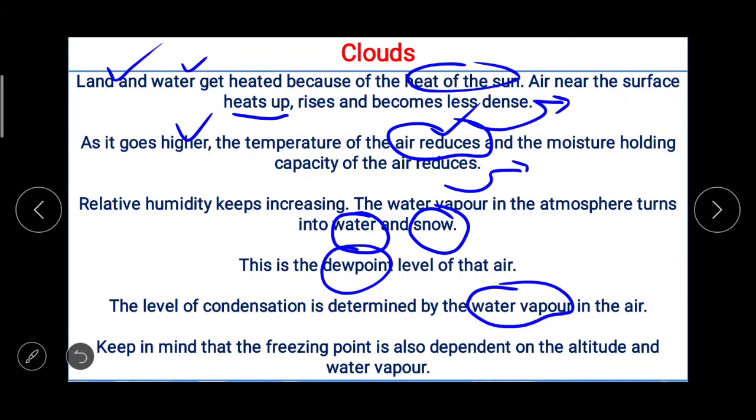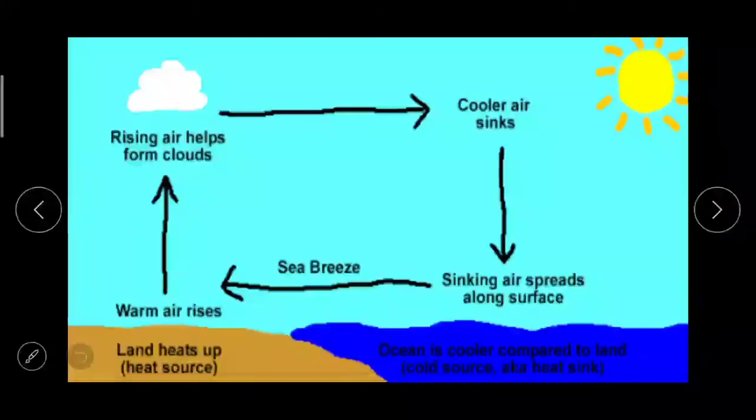So what we have to keep in mind here is that the freezing point is also dependent on the altitude and water vapor. जो freezing point की हम बात करते हैं वो भी altitude, height पे depend करता है और water vapor पे depend करता है. Now because of condensation, fine particles of ice and water float in the air at a greater height.